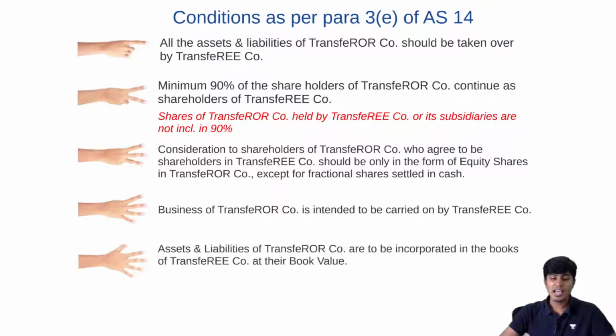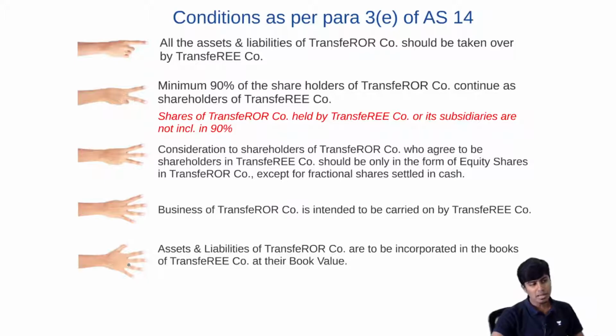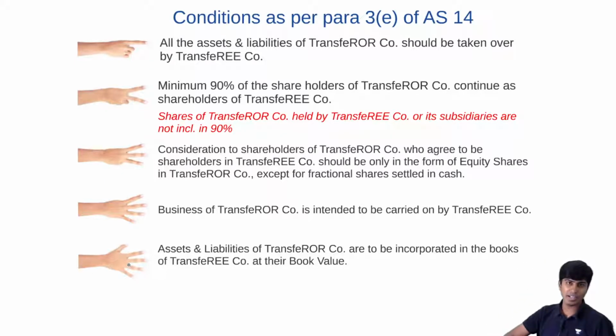Then what do we have after that? Fifth condition. Assets and liabilities should be taken over, as in condition number 1. Those assets and liabilities that are taken over should always be taken over at book value. You cannot take them over at agreed random values. This is again an important condition, because what if I want to take certain assets from them and I want to evade capital gain tax? I might say I will take only the land and building of your company. Others I won't take, and I will take it at an agreed price, a higher price, market price, not at book value. If they just sell like that, there might be capital gain coming in.